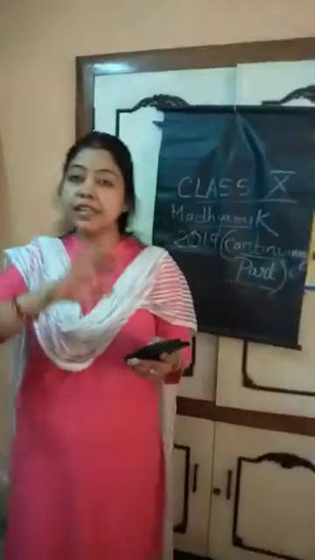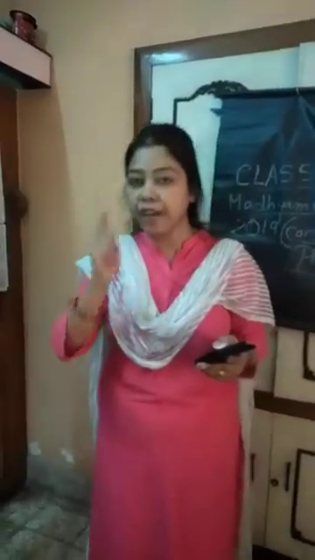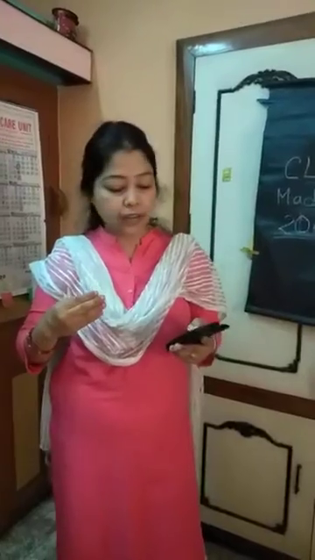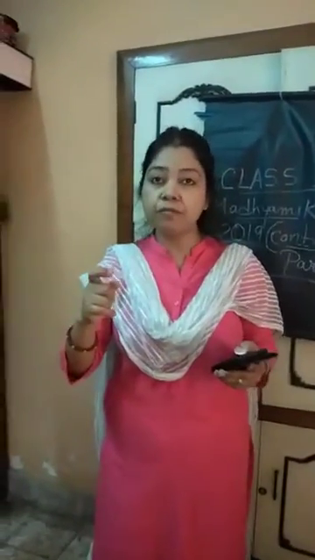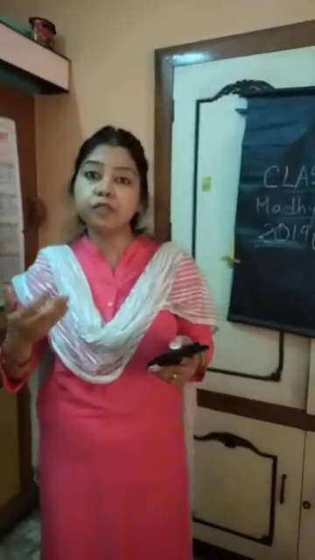Then alluvial soil and black soil. What is soil? Soil is the uppermost layer of the earth. Soils are of the following 5 types in India. Then alluvial soil: first point, where found; second point, characteristics; third point, the crops grown. Similarly for black soil: where found, characteristics and the crops grown.